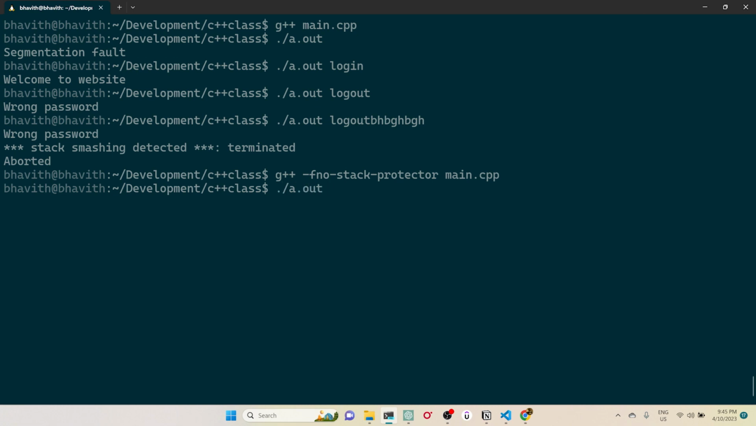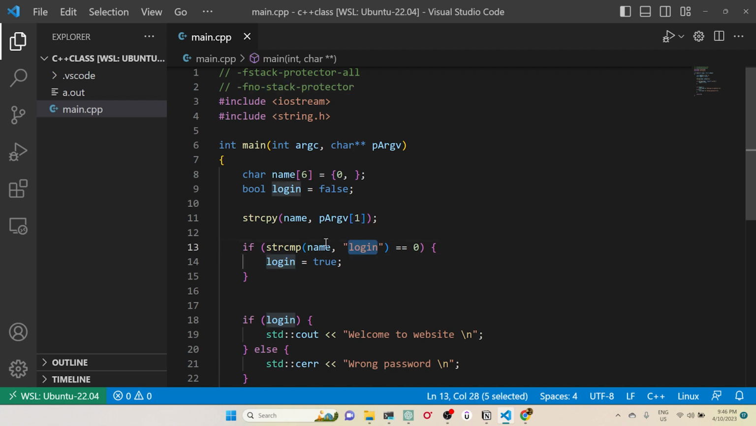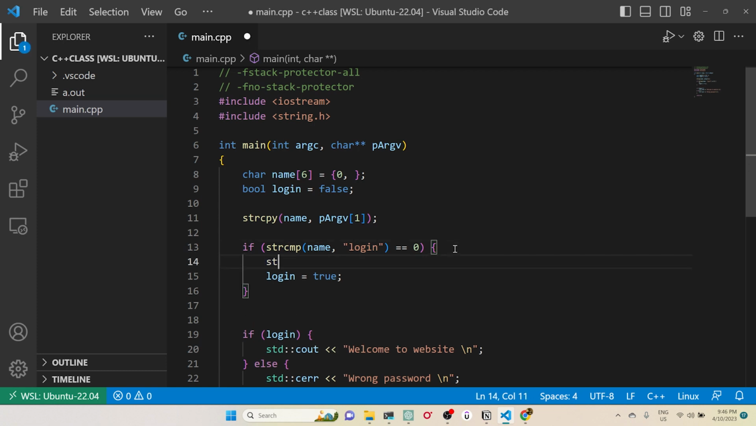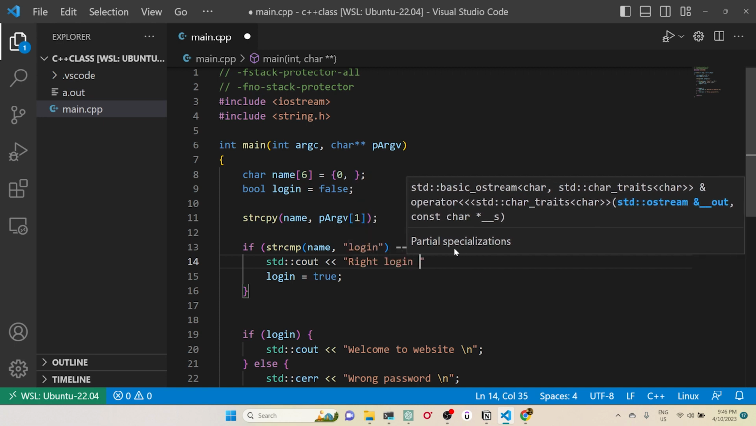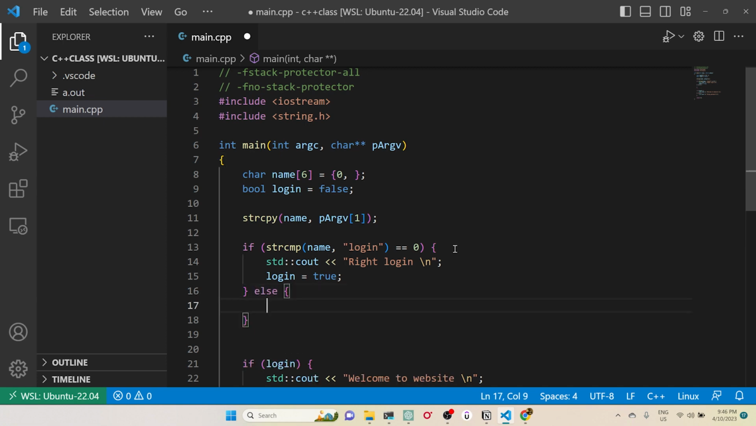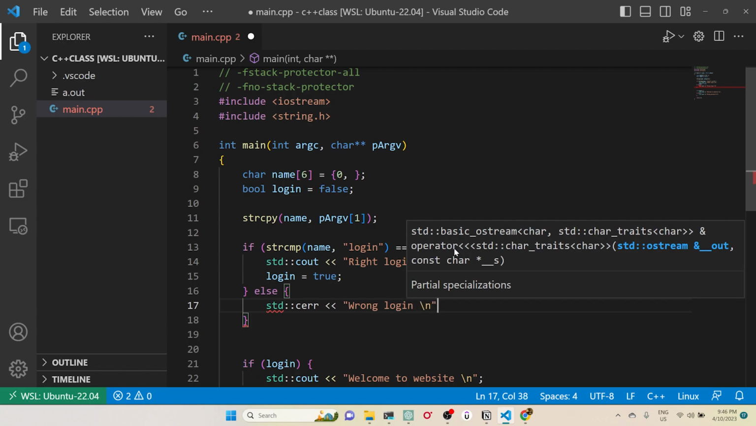Now if I run a.out with logout, it says wrong password. Let me give logout and some junk value again. Can you see here? It is telling welcome to the website. So how come it is working? Here I'm directly comparing the login string, and it should work as expected, right? So let me put some printouts here. It's a right login, otherwise let me throw an error, wrong login, something like this.